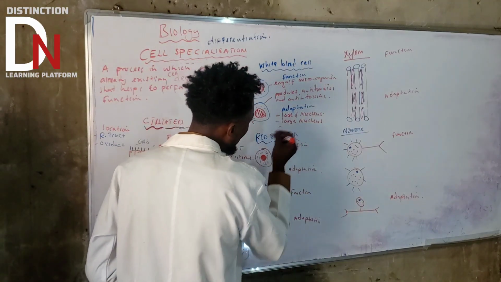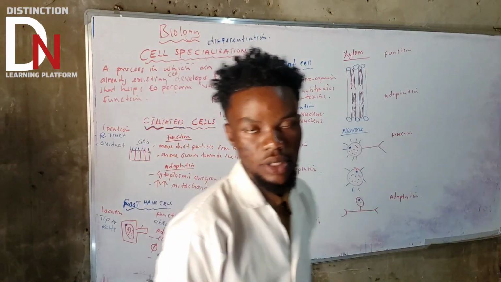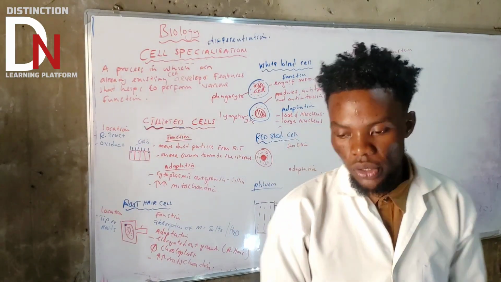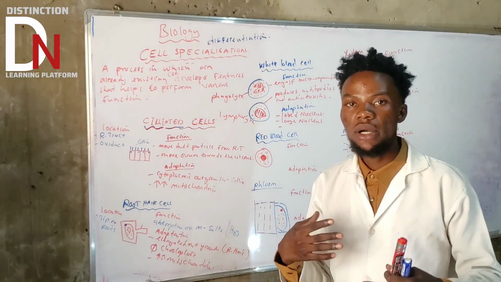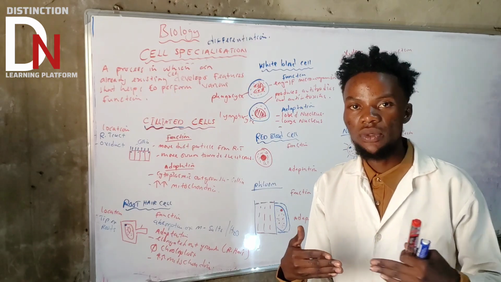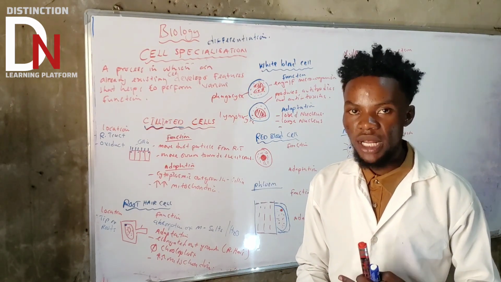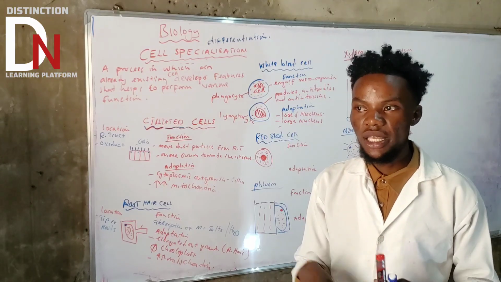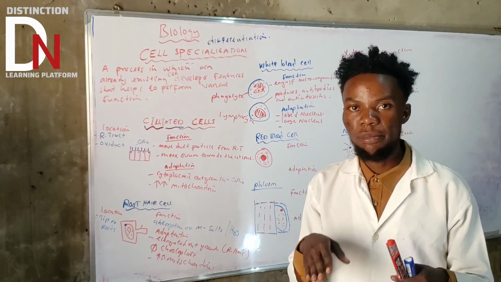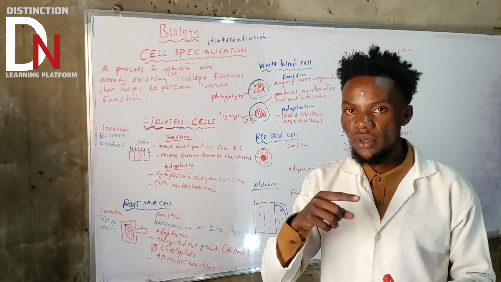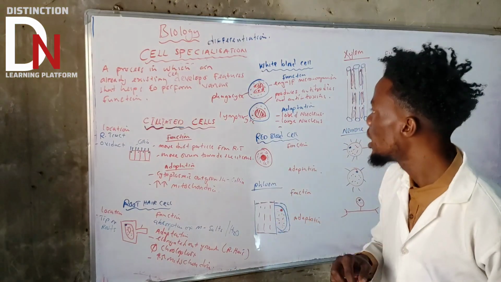What else? These white blood cells move on their own. Sometimes they can move against the direction of the blood flow. So white blood cells move on their own so that if there is a foreign invader or bacteria, they can start following that bacteria.